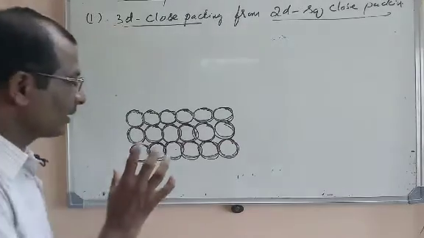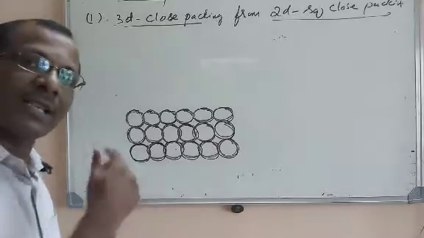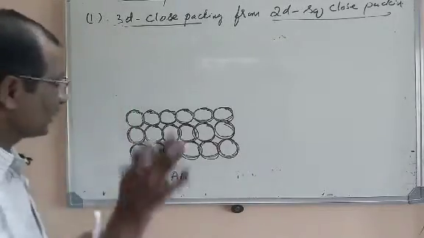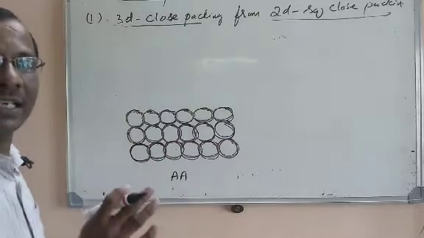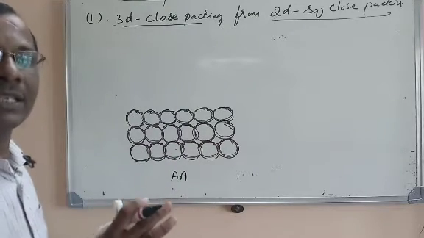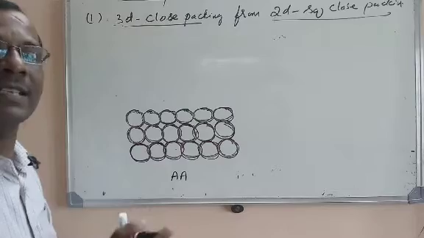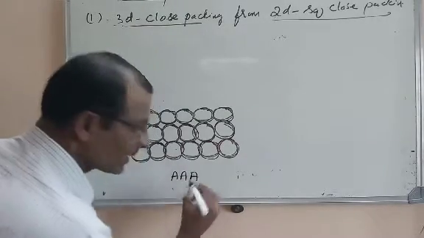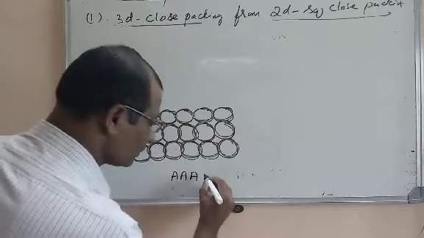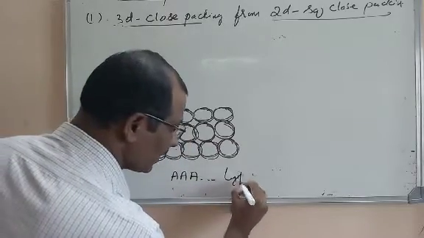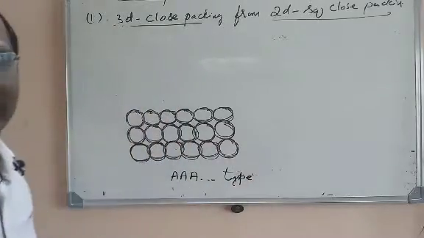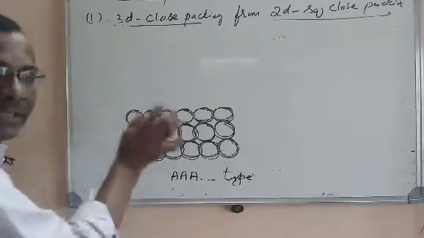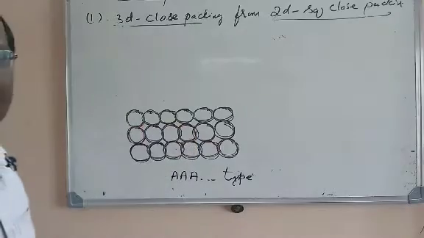If the first layer is A type, the second layer is also similar, so the second layer is also A. Even the third layer is the same, because we keep the third layer in such a way that its spheres coincide with the second layer. So the third layer is also A type. Even the fourth layer is also A type of arrangement. Look here, we have arranged particles along the x-axis and y-axis. Now we are arranging in the z-axis also.